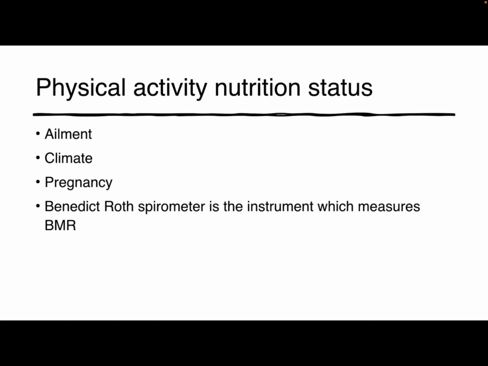Then climate: in cold climate the BMR rises, while in warm weather it goes down. Then pregnancy. The basal metabolic rate decreases gradually once adulthood is attained, and by the age of 75 it has been reduced by 30%. The Benedict Roth spirometer is the instrument which measures the BMR.